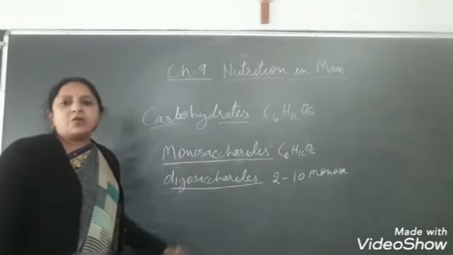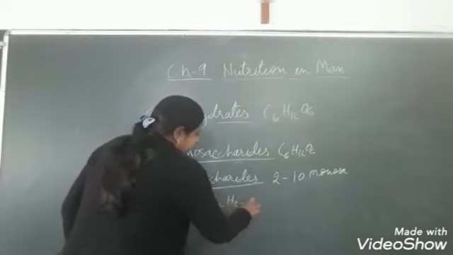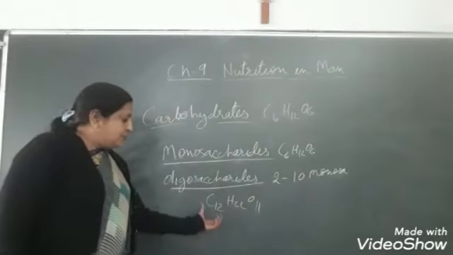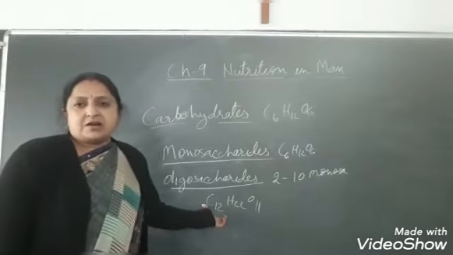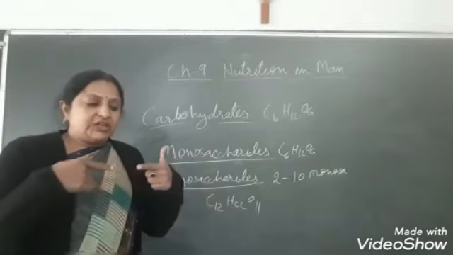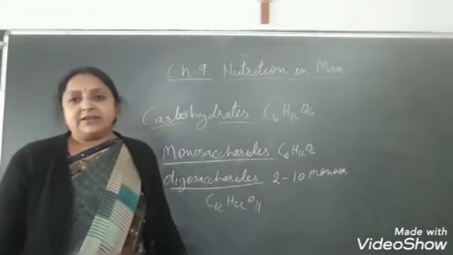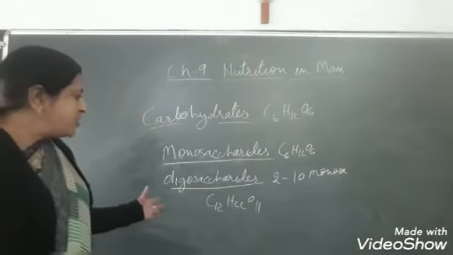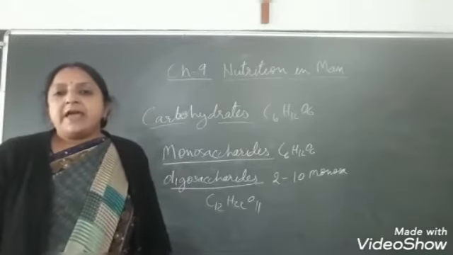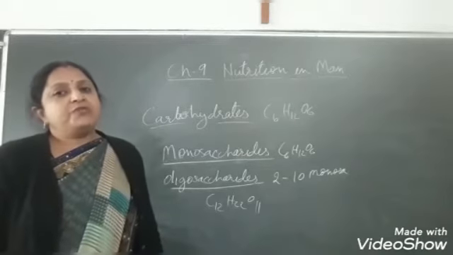The molecular formula of disaccharide is C12H22O11. As two glucose are combined, it is C12, because two monosaccharides form a disaccharide. The examples of disaccharides are maltose, lactose and sucrose.